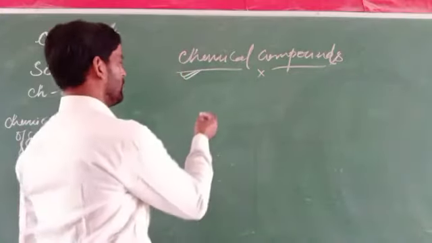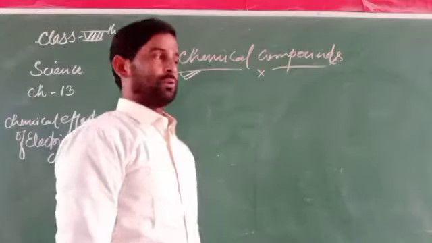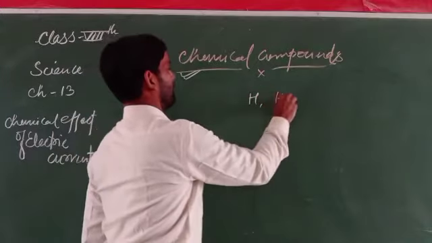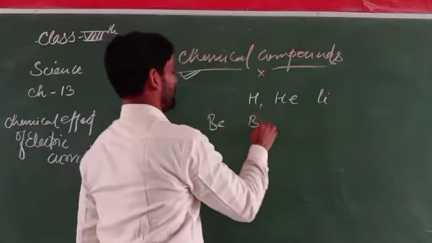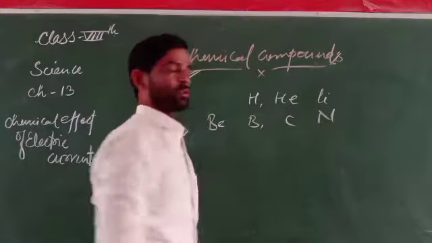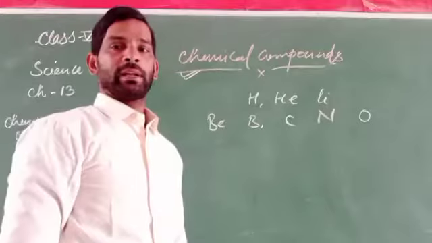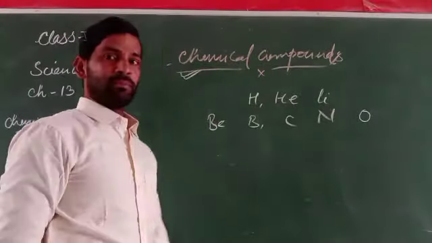So first of all, as you know, there are a number of elements: hydrogen, helium, lithium, beryllium, boron, carbon, nitrogen, oxygen. How do they interact with one another, and how can they form a chemical compound? There is a very simple way.